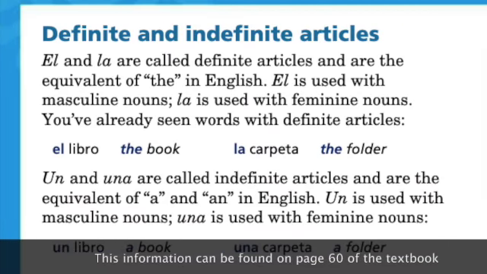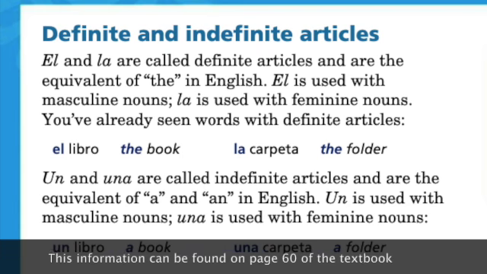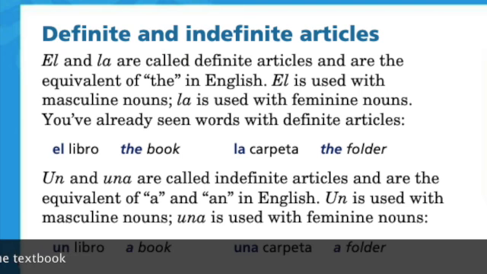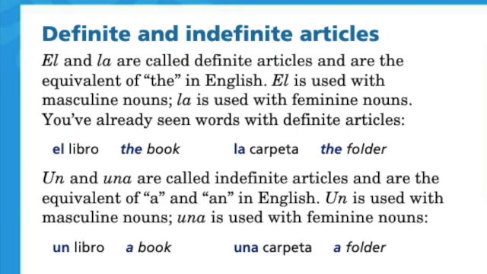Okay, I'm on page 60 of the textbook today, kiddies. We're looking today at definite and indefinite articles. So first, of course, we want to remember that nouns have genders. In Spanish, you have masculine and feminine. El and la are called definite articles and are the equivalent of the in English.